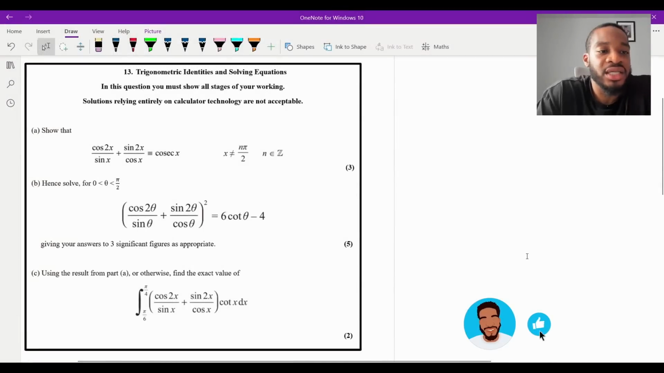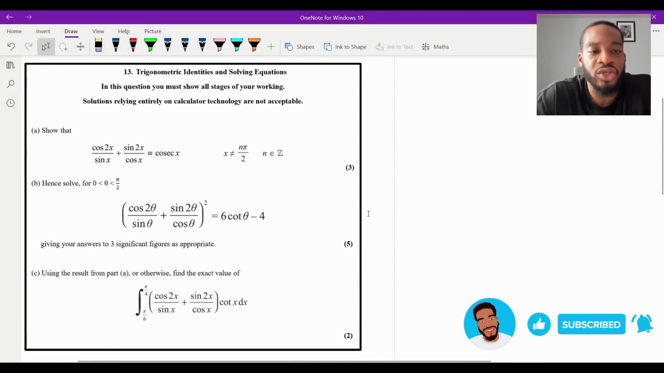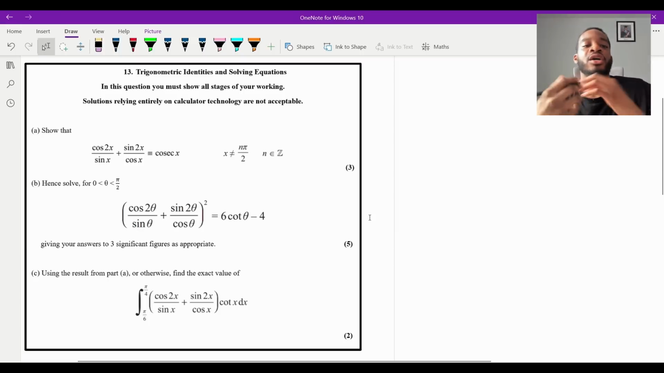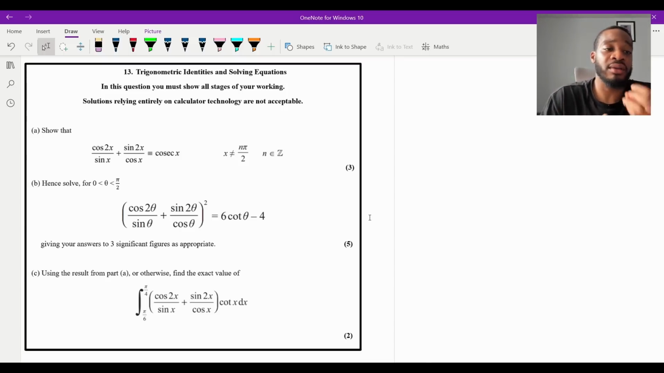Okay, so question 13 says, show that cos 2x over sine x plus sine 2x over cos x is equal to cosec x, for 3 marks. Now, trigonometric identities always come up. You get a show that in your part A, where we have to show a certain expression is equal to something else. And in part B, it's a hence, and then you use what you've done in part A to solve part B. Comes up all the time. So make sure you know your trig identities extremely well. Make sure you've memorized them off by heart. It's no good just looking at the formula book because not all of them are actually in the formula book.